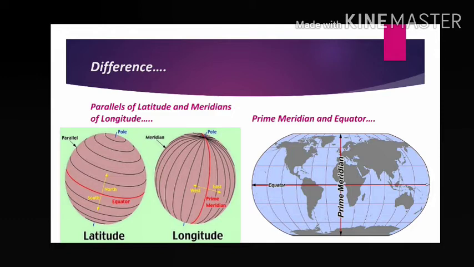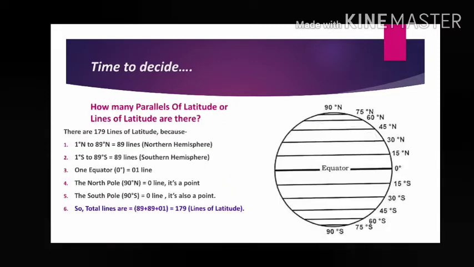Prime meridian, I have told, is the middle of all meridians, and equator is the middle of all parallels. Why is it called equator? Because it divides the earth into two equal parts or halves, so it is called equator, equal. And prime meridian is the middle meridian whose value is 0 degree. Clear? Prime meridian is more important in this topic than the equator. Now come to the next.